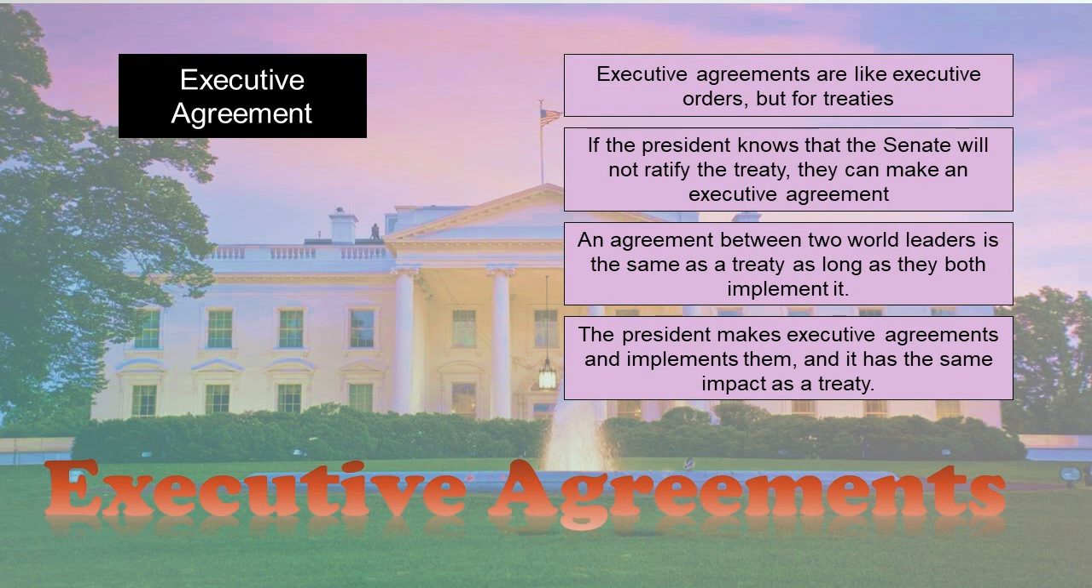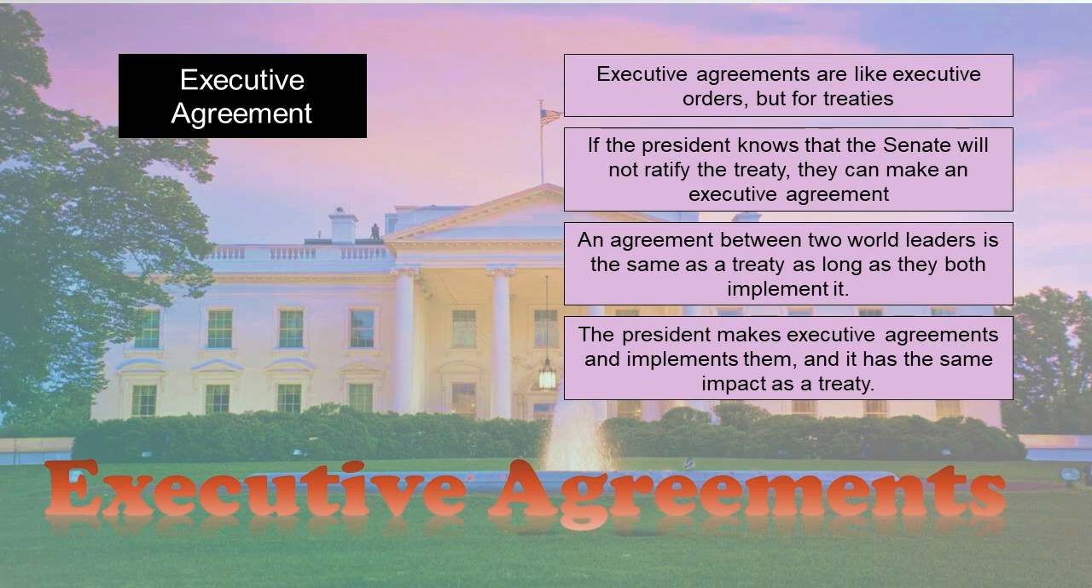But the executive agreement, just like the executive order, may only last for the president that's currently in office. But when the president is confronting a Senate that is not going to agree to the treaty that they negotiate, then the president can resort to an executive agreement. They just make the executive agreement with another world leader. They put the executive agreement into action because they control the bureaucracy. And when the president makes the executive agreement and implements it, to the public, that's exactly the same as a treaty. It just was not ratified by the Senate.